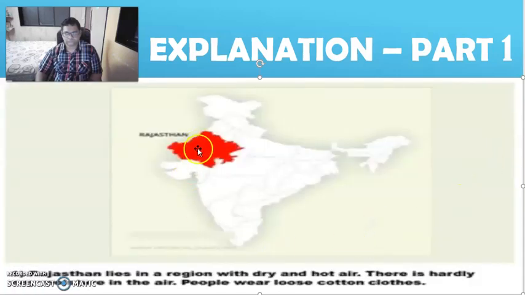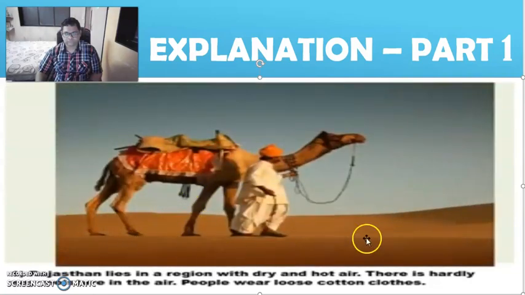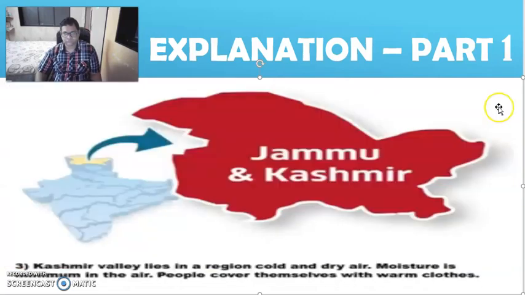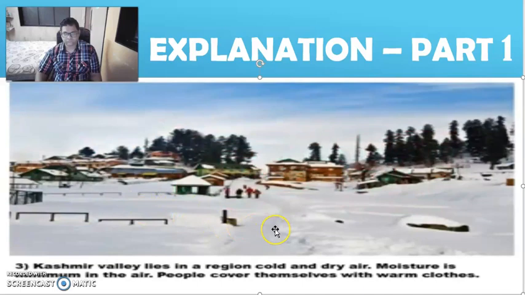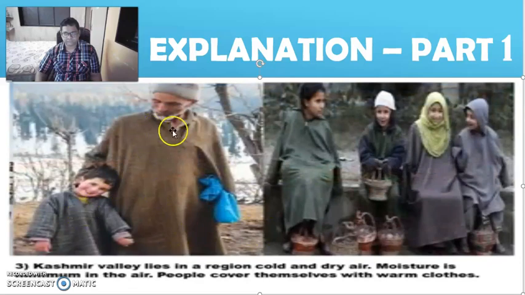Rajasthan lies in a region with dry and hot air. There is hardly any moisture in the air. People wear loose cotton clothes. Kashmir Valley lies in a region with cold and dry air. Moisture is minimal in the air. People cover themselves with warm clothes.